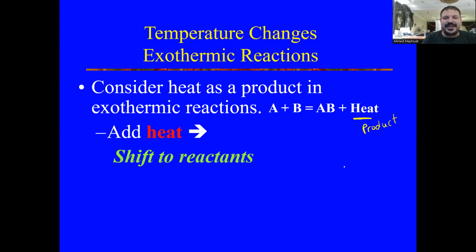Again, it will shift in the direction of the formation of reactants. So adding heat to an exothermic reaction means the reaction will shift backward, in the direction of the formation of reactants.